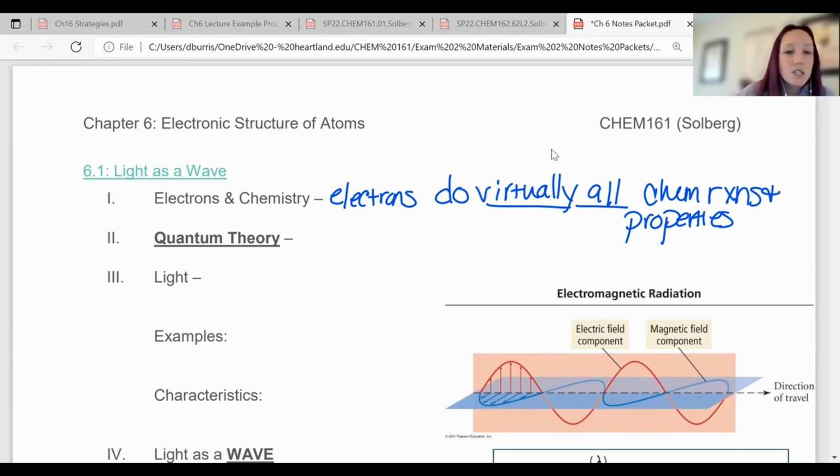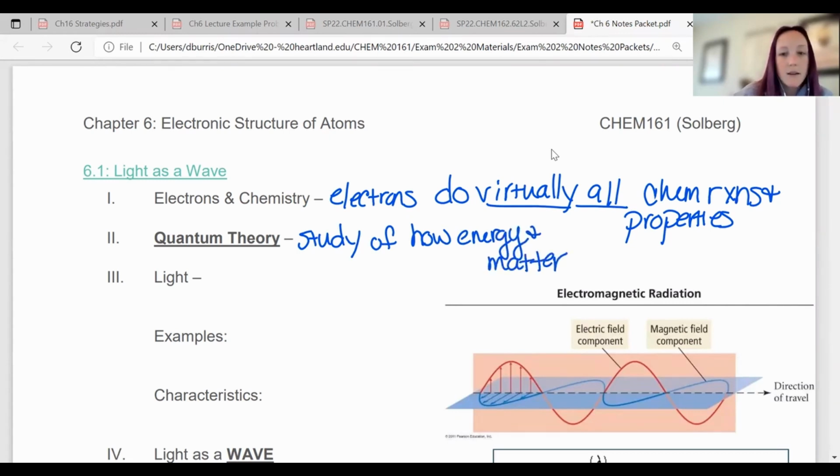So quantum theory is just the study of how energy and matter interact, again, on the atomic level. On a larger level, that's more like physics. Atomic level, I was saying physics, so I was writing physics. Okay, so quantum theory is really part of chemistry. It's physical chemistry though, so it's physics plus chemistry.